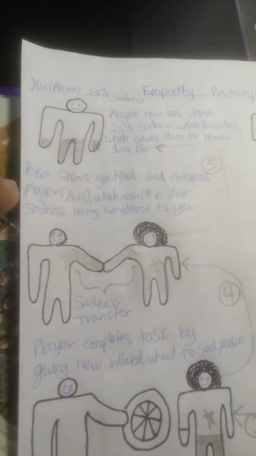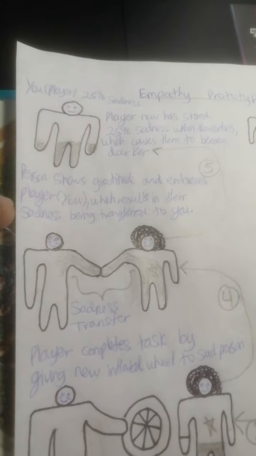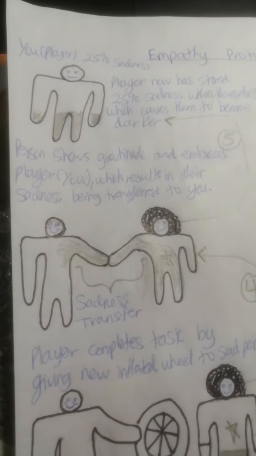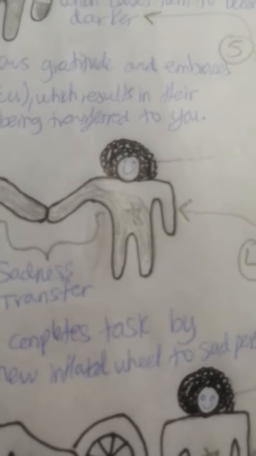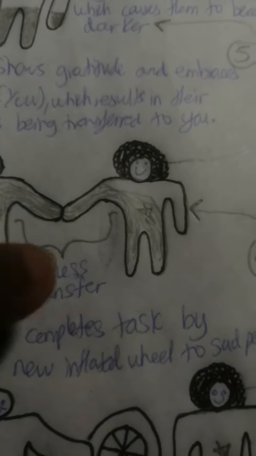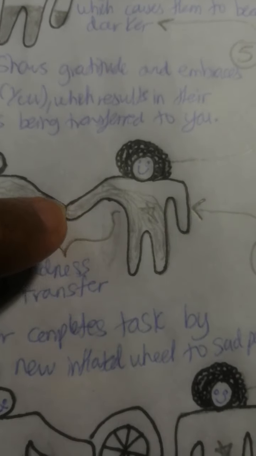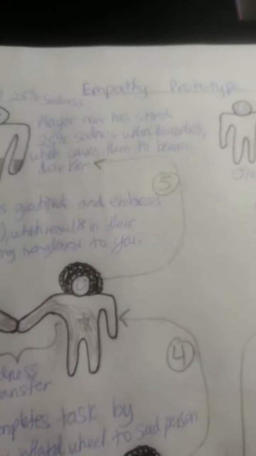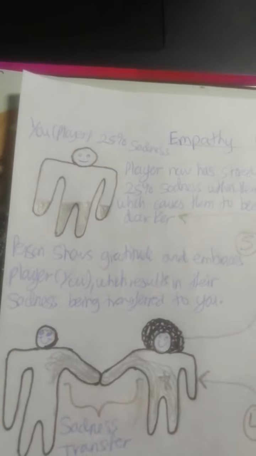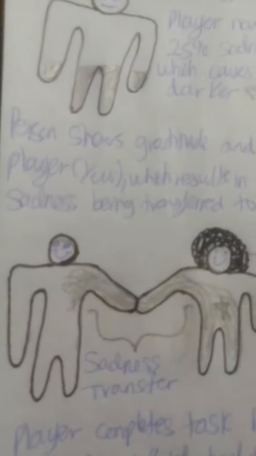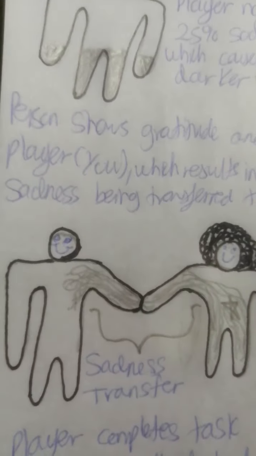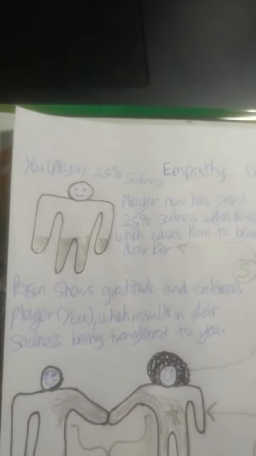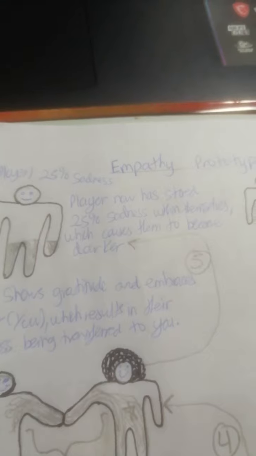The person shows gratitude and embraces the player, you, which results in the sadness being transferred to you. As you can see here, you can see the sadness being removed from that person and then into you. Sadness transfer. Then you go to step 5. You can see your mood has definitely changed from a bigger smile to a lesser smile.